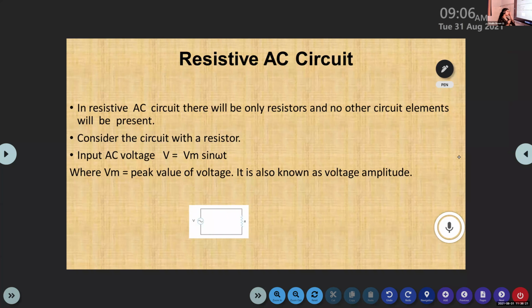What is the characteristic of a resistive AC circuit? In a resistive AC circuit, or when we are applying the AC voltage to a resistor, there will be only resistors and no other circuit elements present in it. If you are considering a resistive AC circuit, it consists only of a resistor. There are no other elements present in it. So here you can see the image. Only the resistor is present here, and there is an alternating source of EMF V. V is equal to Vm sin omega t.